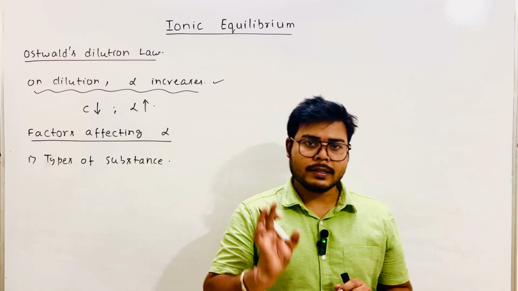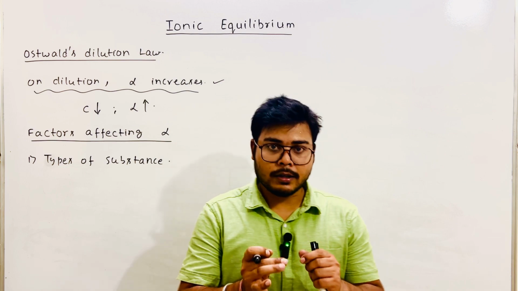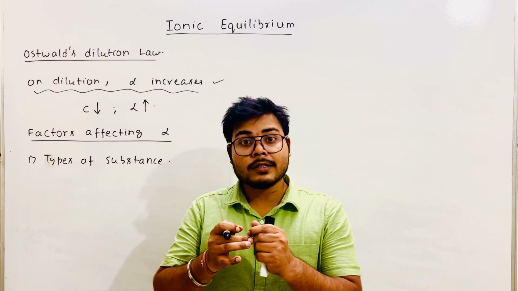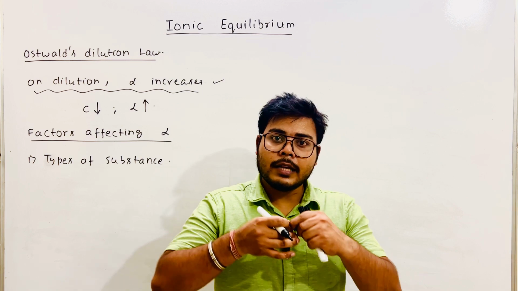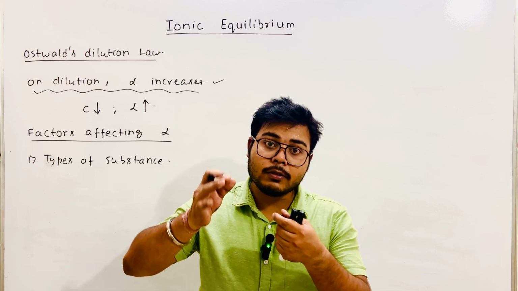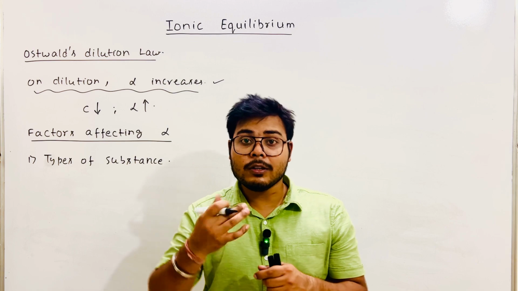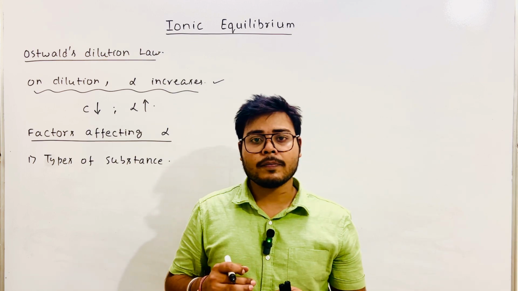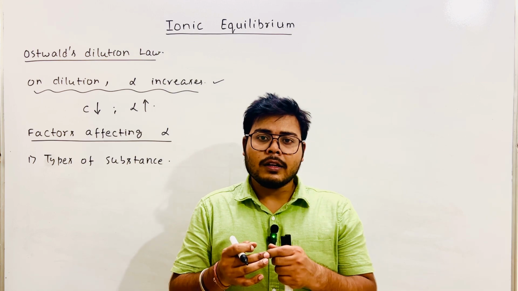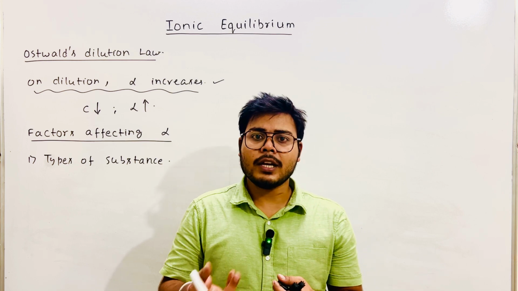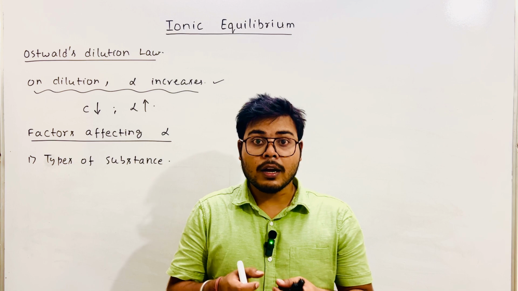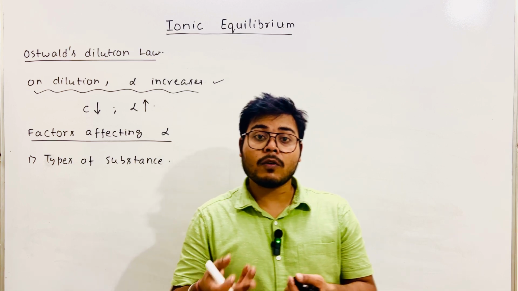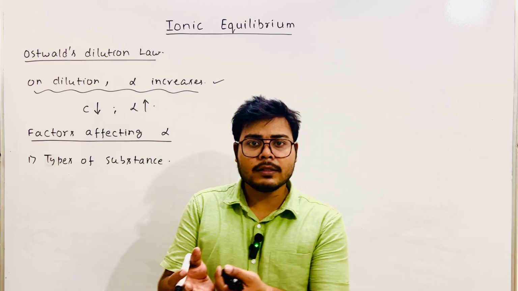I'll give a very simple example. Each student has a different extent of understanding. Some students can study continuously for 5 or 6 hours. But some students get tired within 2 or 3 hours. Some students even get tired within 1 hour; they are not able to concentrate properly even for 1 hour. That depends on student to student.